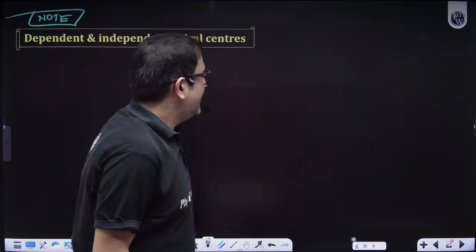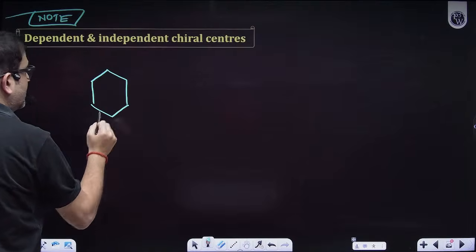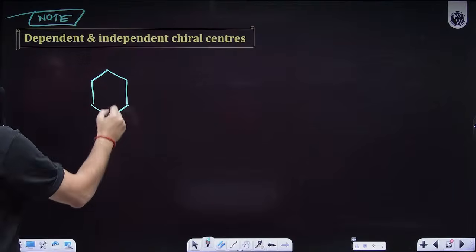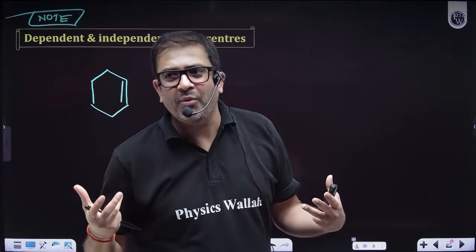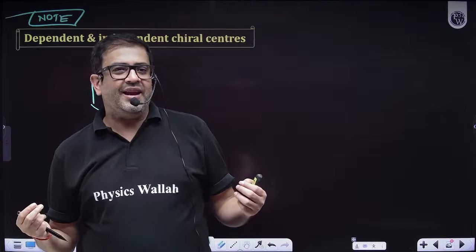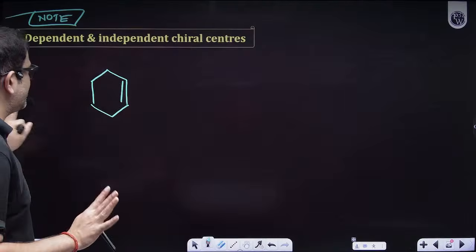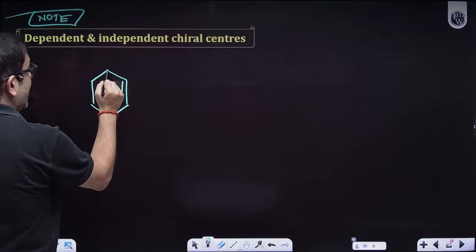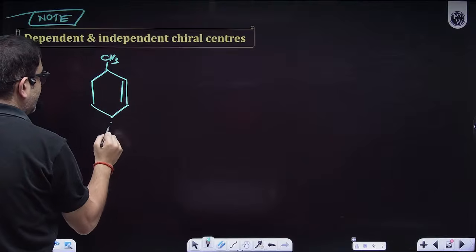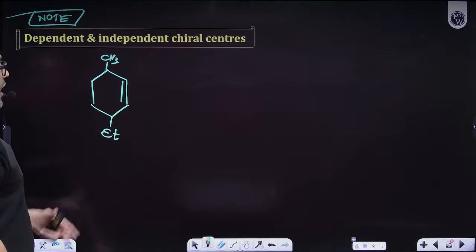Arey yaar, come on sir. Let's say beta, let's say I have a system, and in this system I have a double bond. We know if you have a cyclohexane with that double bond, sir, it can't show geometrical isomerism. Why? Because sir, it can easily form conformations. But okay, let us not complicate things. Sir, if I have an example, like for example, this is a cyclohexane, and here I am having methyl, and let's say ethyl here, for example. Cool.